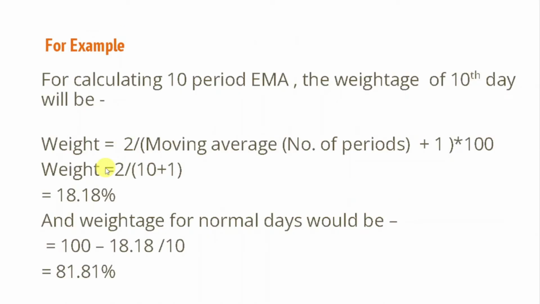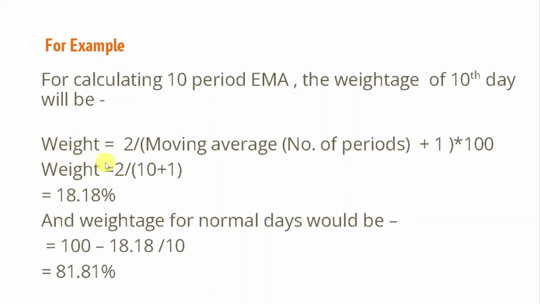For example, if I want to calculate a 10 period exponential moving average, in this example I am calculating this moving average day wise. So this 10 period is going to be a 10 days EMA. If I want to calculate 10 days EMA, then this is going to be the formula.